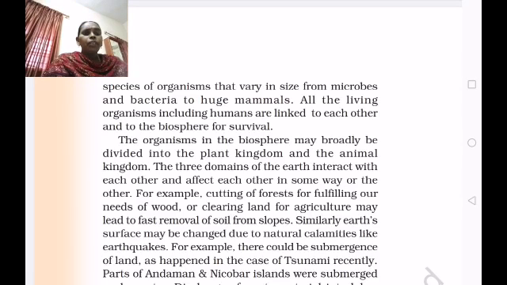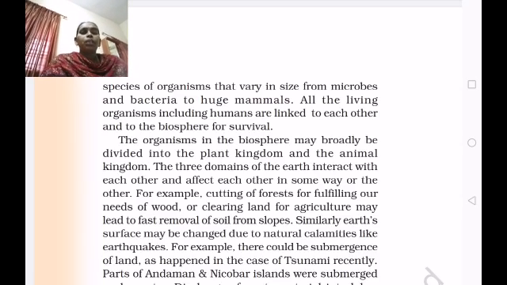For example, there could be submergence of land, as happened in the case of the tsunami recently. In the year 2004, suddenly a tsunami took place in the Indian Ocean.